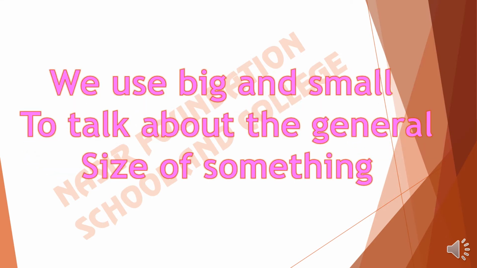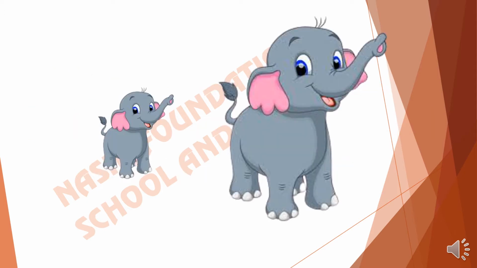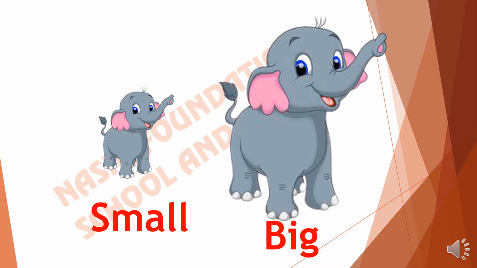We use big and small to talk about the general size of something. I repeat, if we want to talk about the general size of something, we use big and small. Here we can see that two elephants are shown. According to their size, this one is big and this one is small. I repeat, the first one on the right side is big and the elephant on the left side is small.